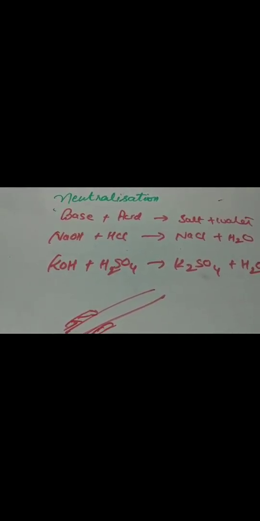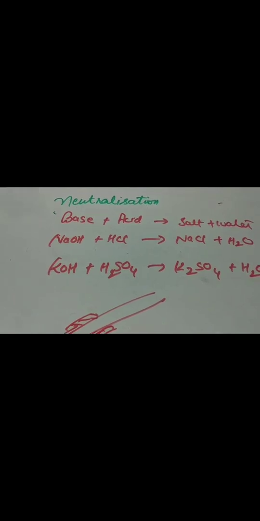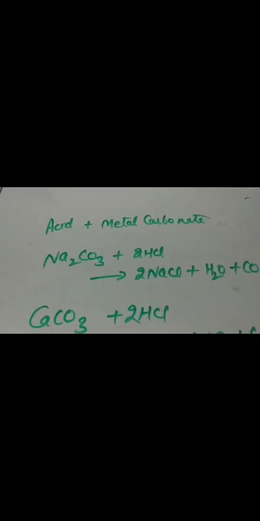Whenever we put sodium hydroxide or potassium hydroxide in a test tube and add the acid inside it, when the reaction goes on and we touch the test tube, we feel that the test tube becomes hot. The big reason is that it releases heat, that's why it is an exothermic reaction. So that's why these are exothermic reactions.